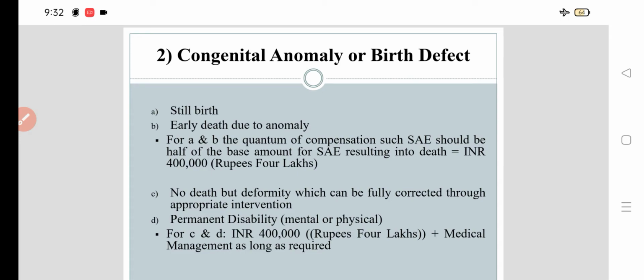Then, no death but deformity, which can be fully corrected through appropriate intervention. Permanent disability, whether it is mental or physical, then in that case you have to pay 4 lakh rupees plus medical management as long as it is required.